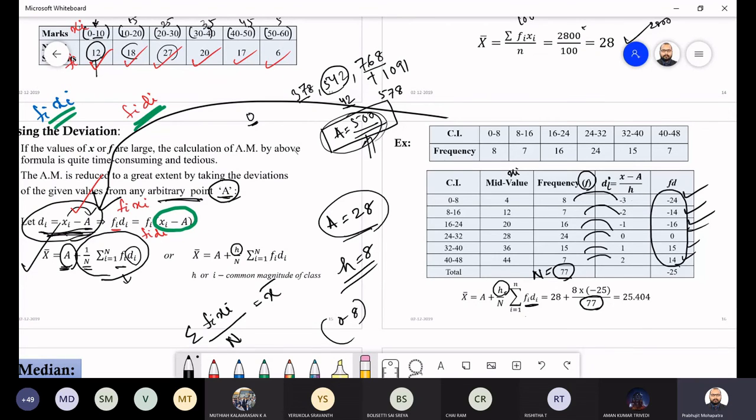And if it is discrete data, then no need to do all these things. Okay. So you just multiply everything with h, then it will be scaled according to the actual data. Then you add your origin and you will get the actual mean. Okay.